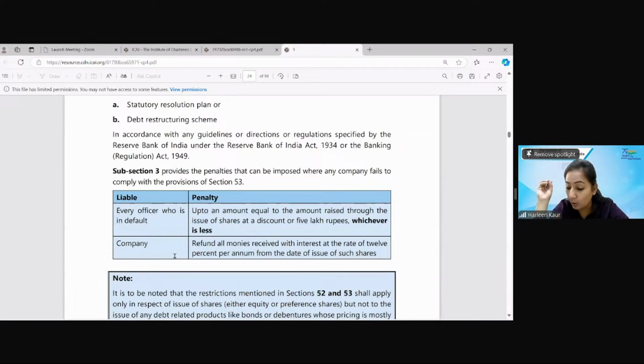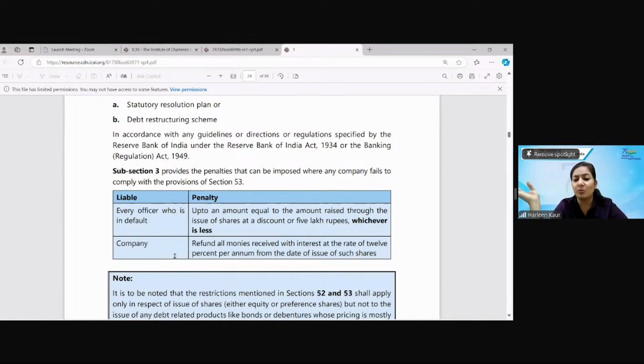And also, as I always keep telling students, whenever you are learning the Companies Act, whenever any penalty comes, keep writing it down on a separate sheet of paper. Stick that sheet of paper over the first page of the book, so that on the last day, you can just flip through the pages for the penalty. Why leave anything? When you have done so much, you are doing all the provisions, why leave the penalty also? Why leave a 2 marks question? A 2 marks question, definitely, I feel, can come for the MCQs on penalty. Any penalty can come. So there can be chances. It has been coming. On the basis of that, I'm saying, you should do it.